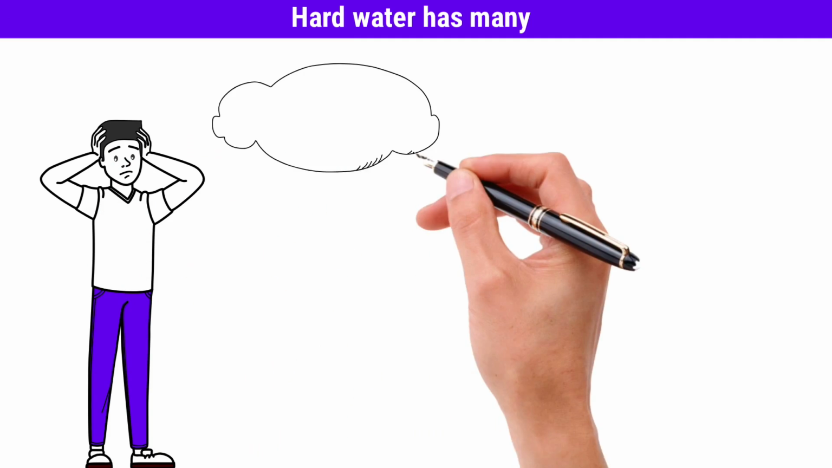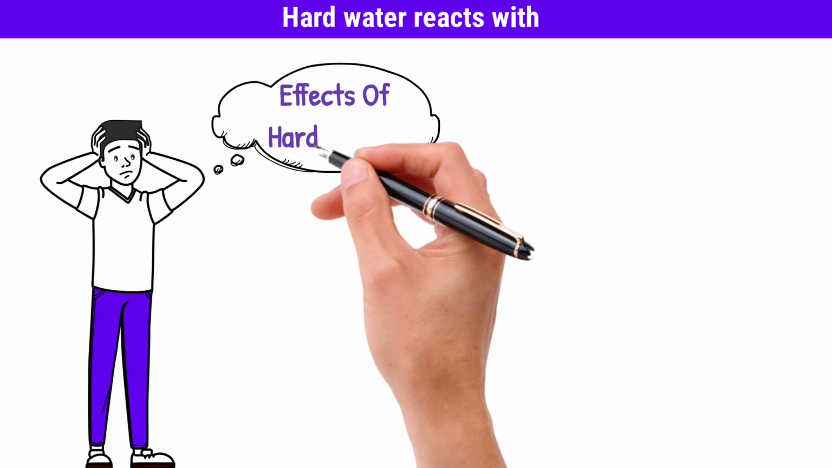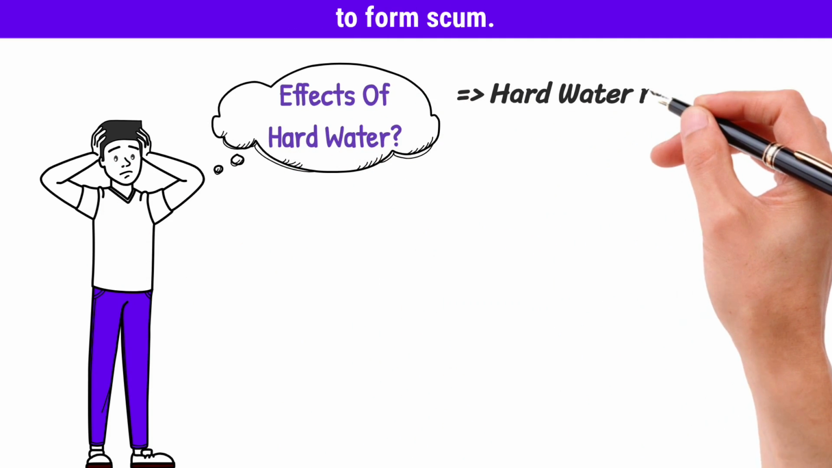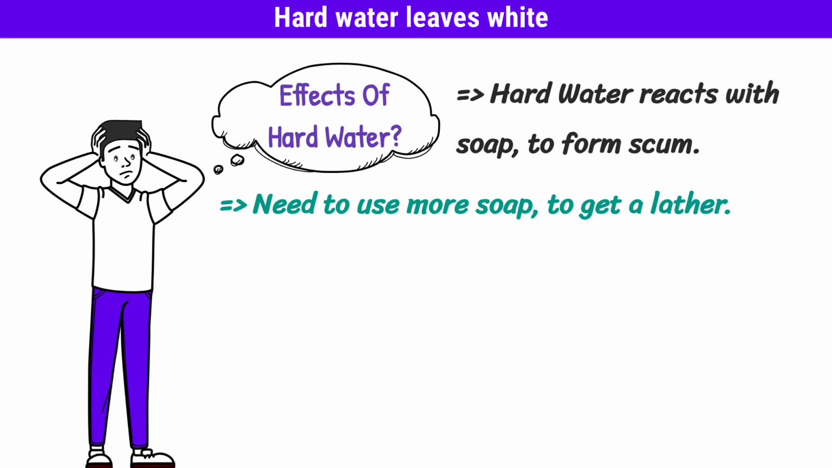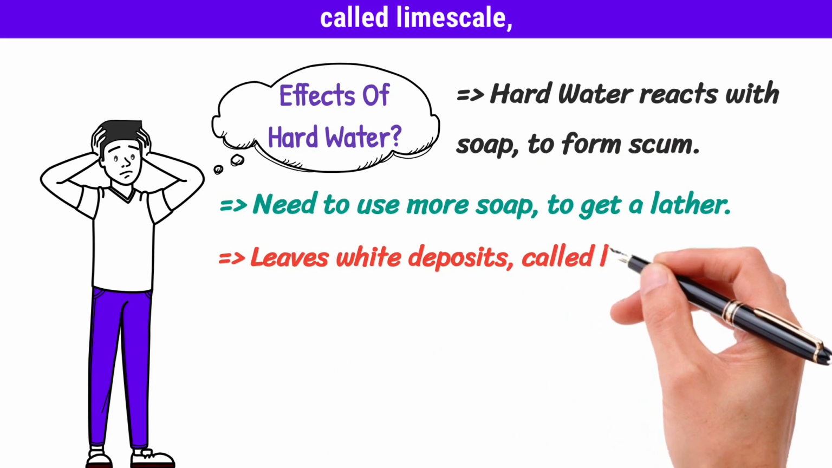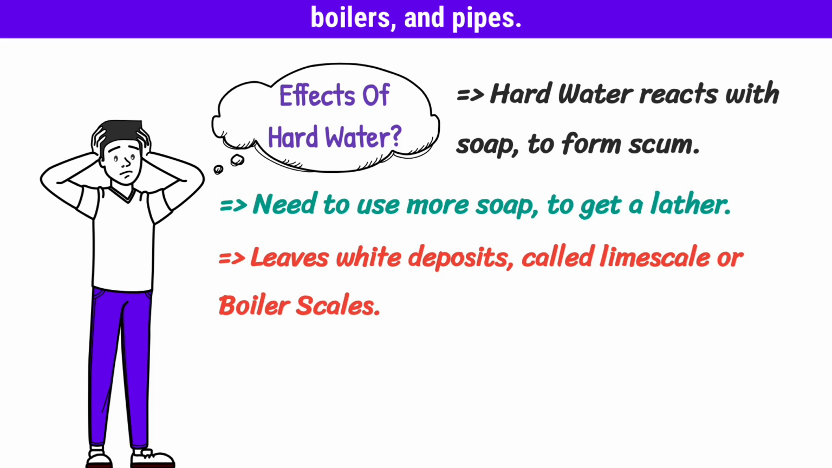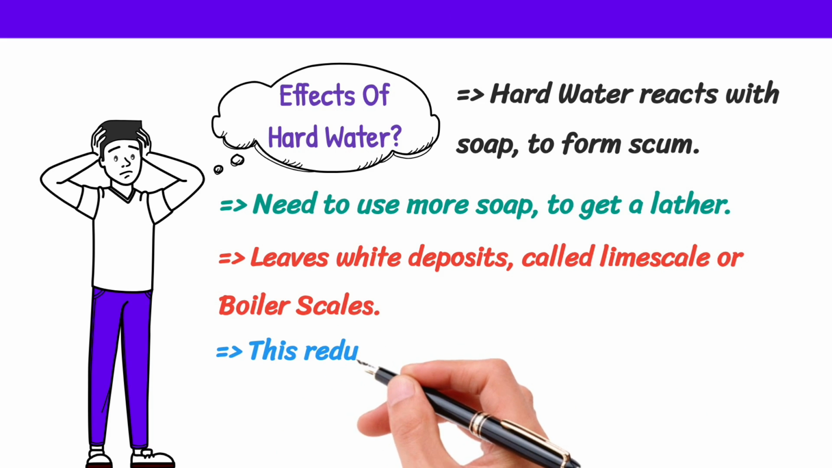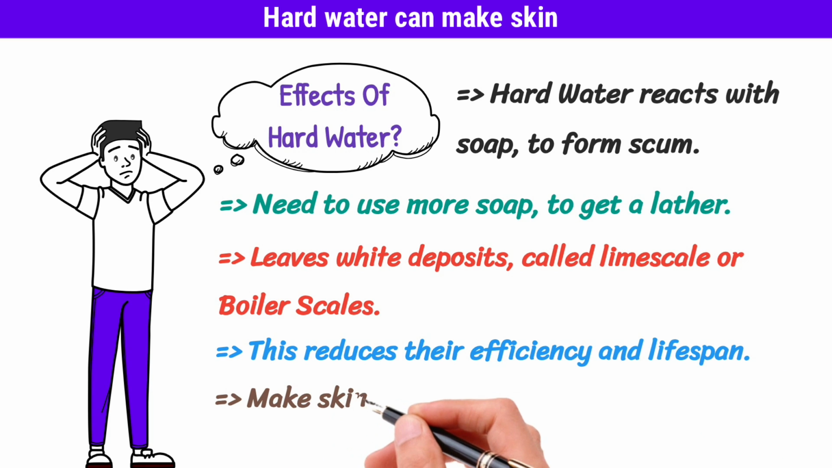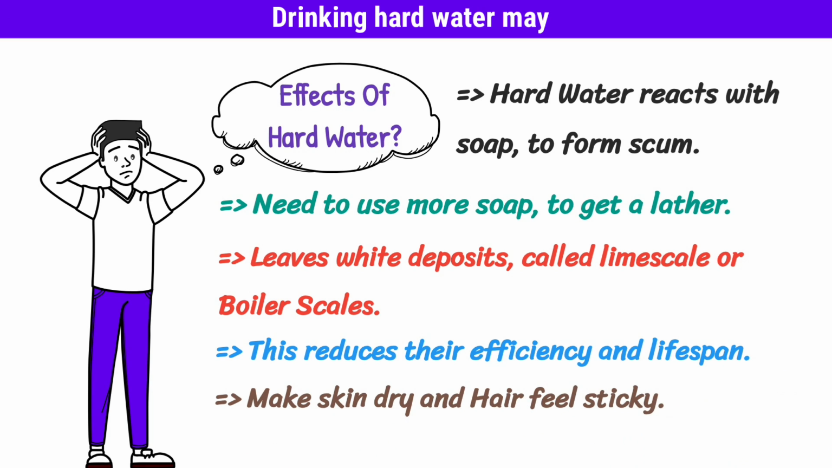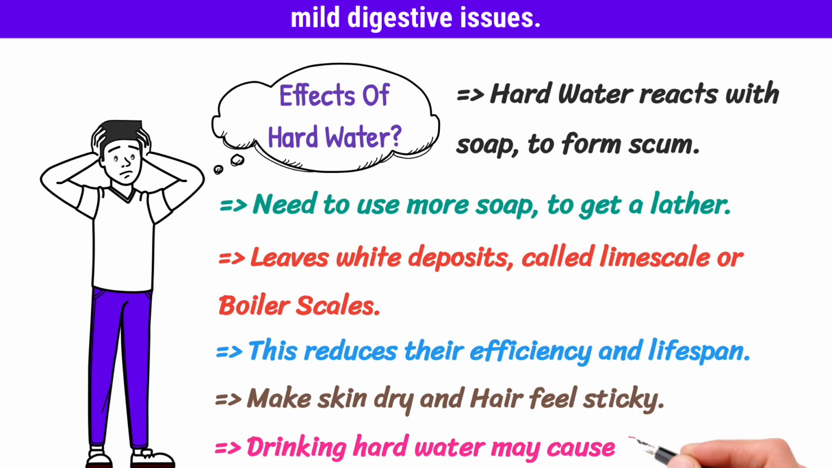Hard water has many effects on daily life. Hard water reacts with soap to form scum. This means you need to use more soap to get a lather. Hard water leaves white deposits, called limescale, inside kettles, boilers, and pipes. This reduces their efficiency and lifespan. Hard water can make skin dry and hair feel sticky. Drinking hard water may cause mild digestive issues.